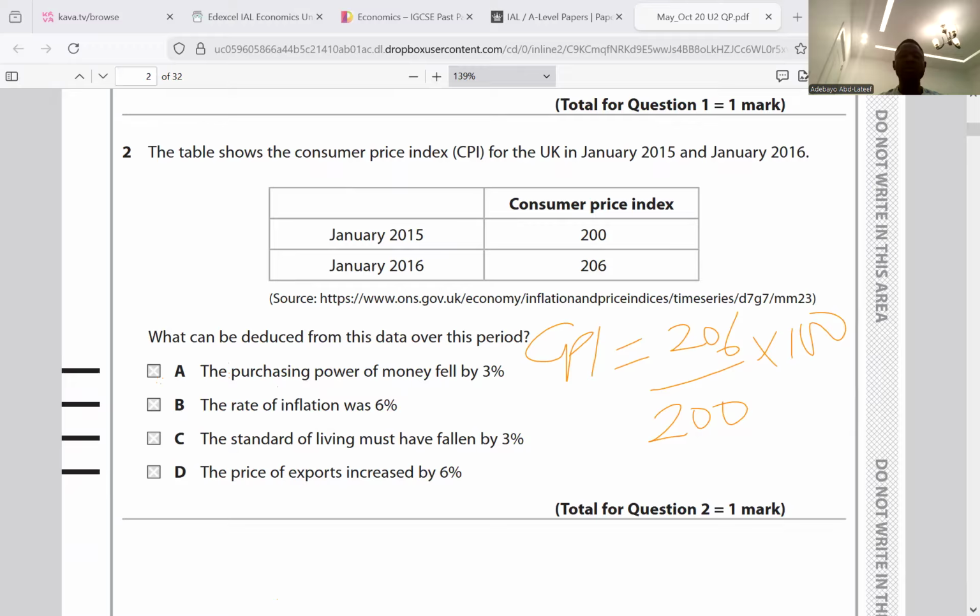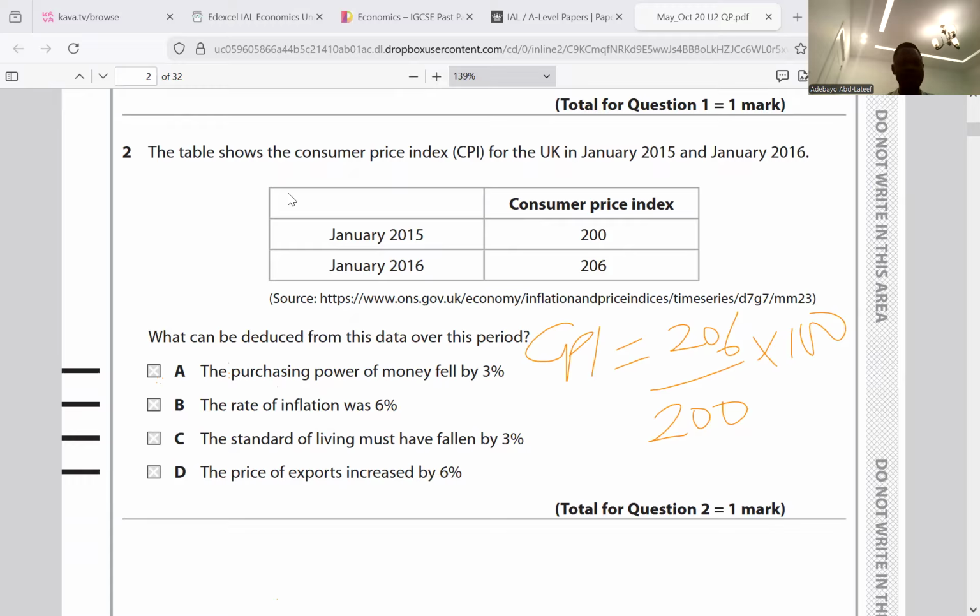When we talk about the consumer price index, it simply means that the purchasing power of individuals fell. Based on what we calculated, 206 divided by 200 multiplied by 100 gives us 103. That means there's an increase of 3%, an inflation rate of 3%. And whenever there's inflation, it reduces the value of money. You get the point here?